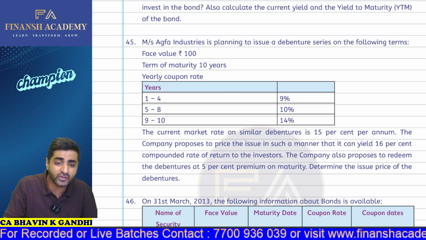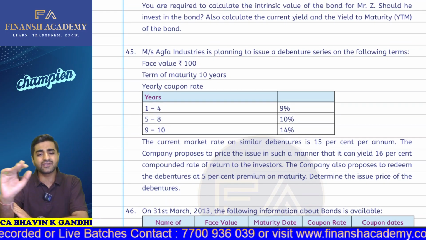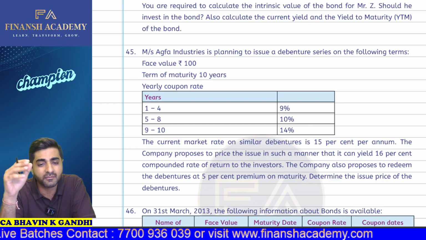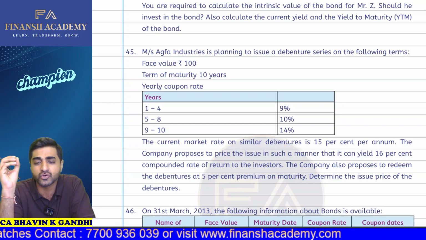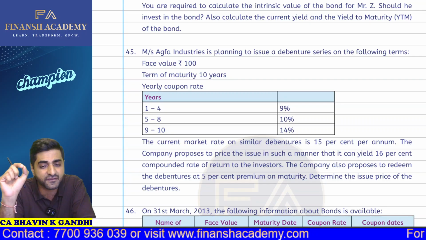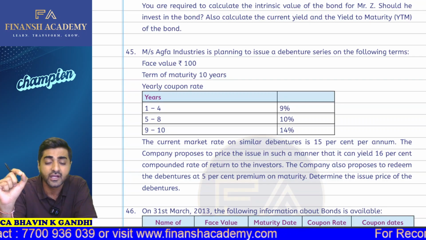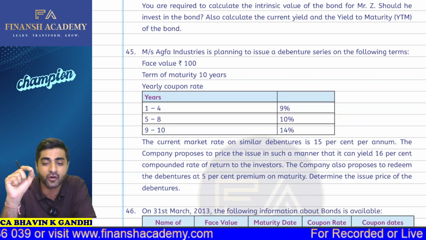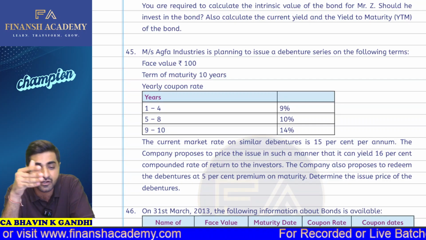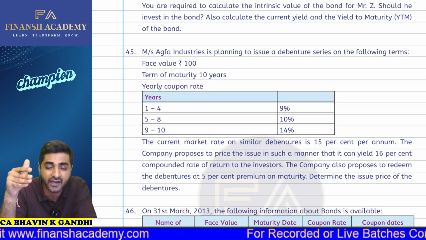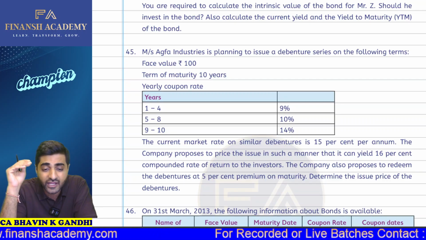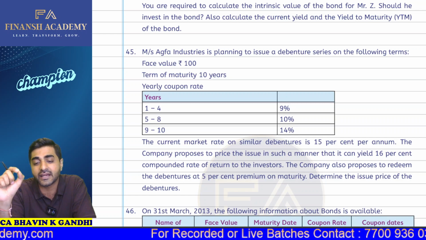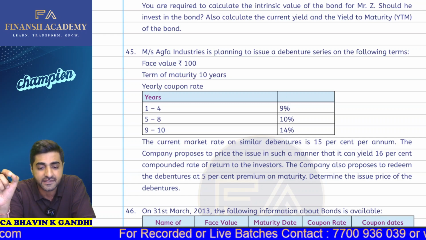Let us start now with question number 45. This is basically a very easy question to start with. Messrs. Akfa Industries is planning to issue a debenture series on the following terms, in which face value and terms of maturity are given. We have yearly coupon rates: the coupon rate for year 1 to year 4 is 9%, for year 5 to year 8 is 10%, and year 9 and year 10 is 14%. So there are different coupon rates, and the current market rate on similar debentures is 15%.